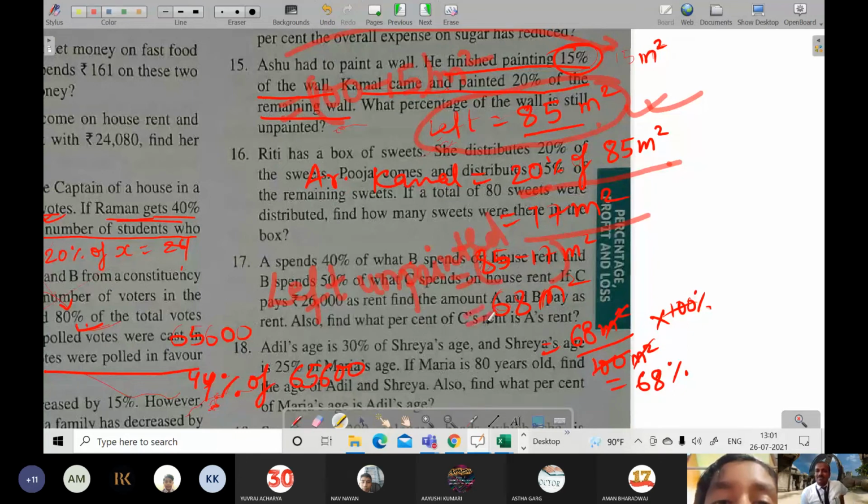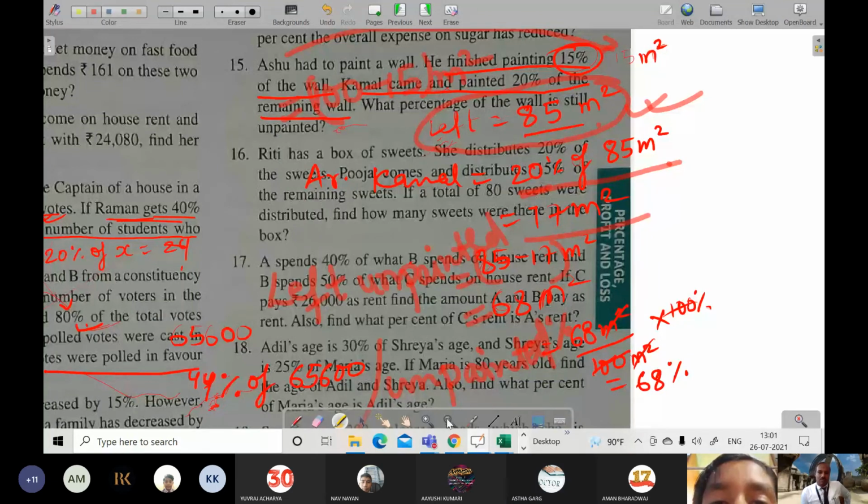So still it is 68 meter square unpainted. So at last you can write unpainted percent is equal to 68 meter square by 100 meter square into 100%. You will get 68%. Understood, sir.